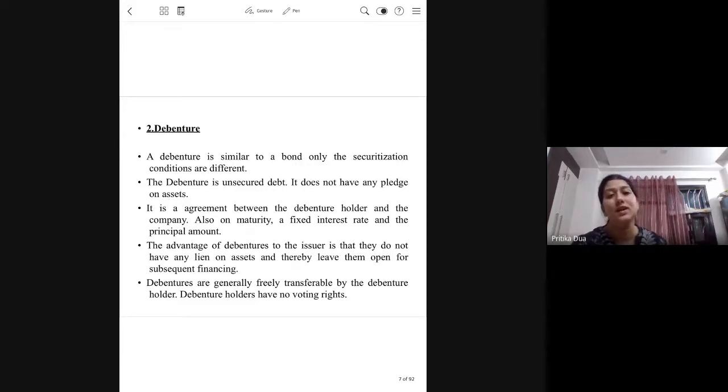So that is the reason when we compare a bond with a debenture, a bond is more secure as compared to a debenture, and hence the interest which will be paid will be higher on a debenture. The comparative risk factor is higher in a debenture, so the interest offered on a debenture will also be higher than a bond.